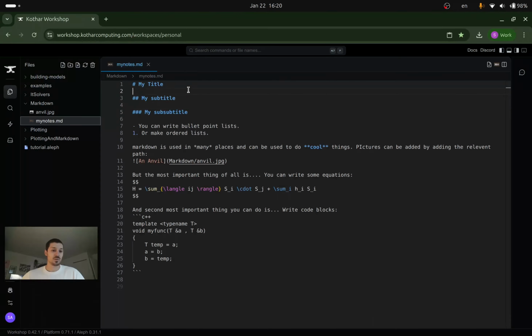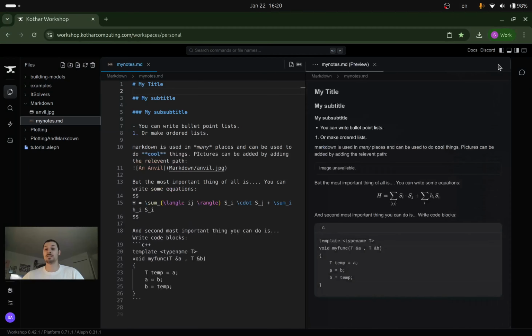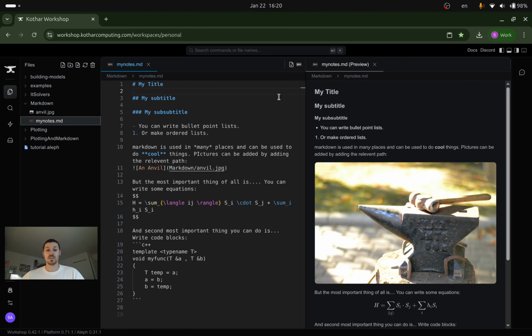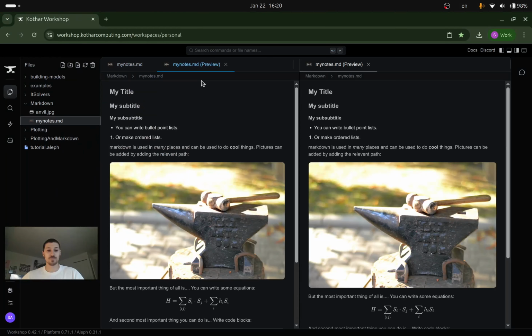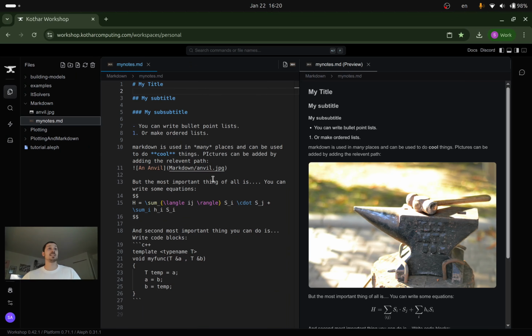And so what you can do is write down some notes or some code, some work that you're working on, and then you can preview it. If you go to the top right here, we'll have a preview Markdown, and you'll be able to see it here. It'll open to the side. You can also preview the Markdown directly by right-clicking here and then just doing Open Preview. It'll just have it directly, but it's nice to see the side-by-side in this case.